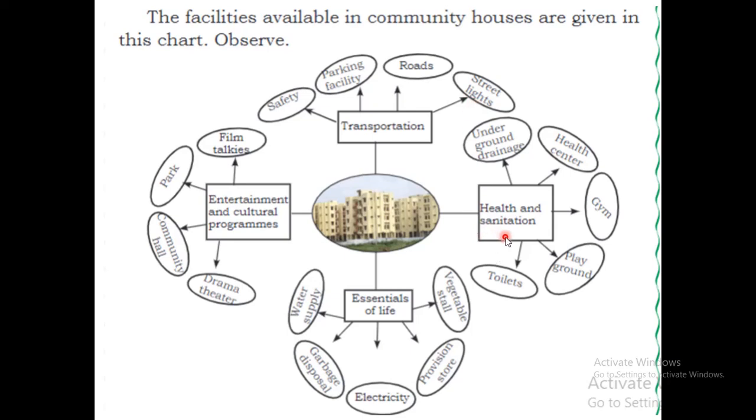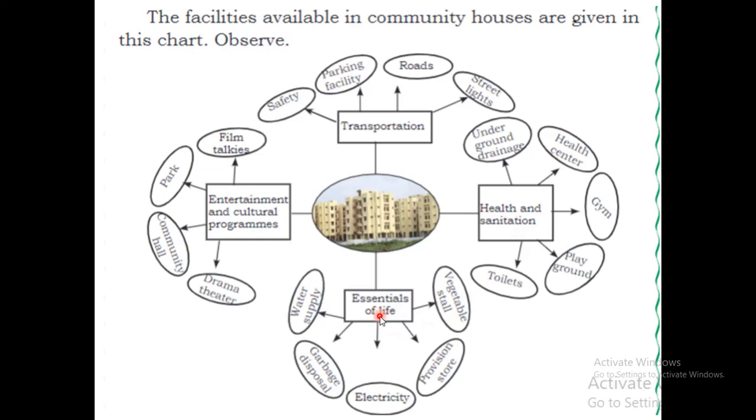Then about health and sanitation, there will be an underground drainage system in order to drain the sewage water. Then health centers, that is hospitals, then a gym to do exercise, and there will be a playground for the children, and public toilets for the travelers. So these are some of the facilities in community houses.